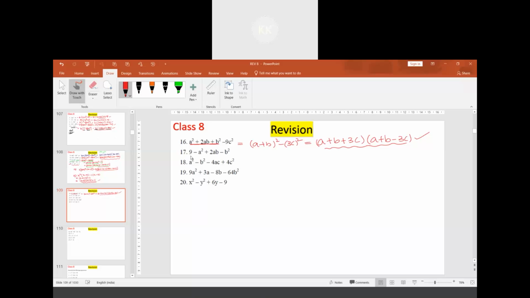Can you think that the 17th is in the same line, like the previous one? Yes, sir, it is the same. We can take minus common. If we take minus common, it is like minus a square minus 2ab plus b square. Now we can write this as minus of a minus b whole square. Here we should be careful.